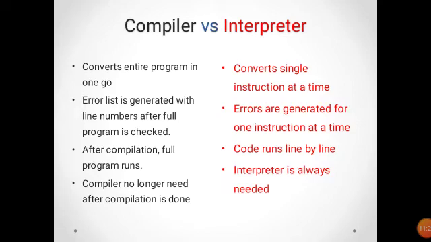Once the program is translated into machine code, the compiler is not required, but the interpreter is always needed because every time it translates line by line and then executes. So these are the main differences between a compiler and an interpreter.